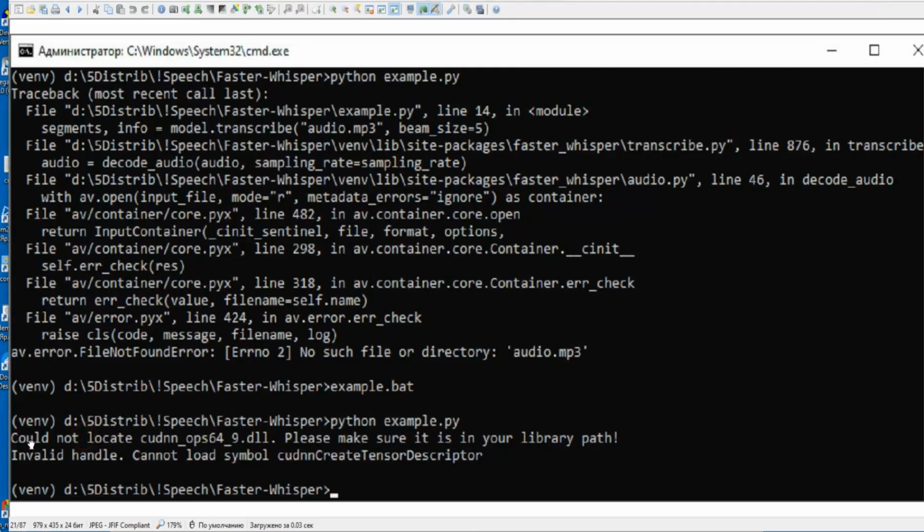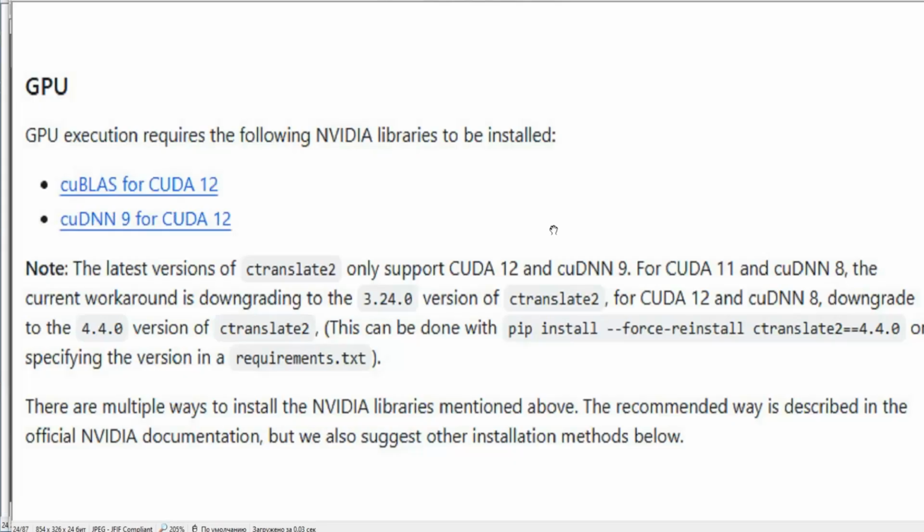And I received this error. The script could not be run because the CUDA library file was not found. This error appeared because running the model on the GPU requires installed NVIDIA libraries, cuBLAS and cuDNN.